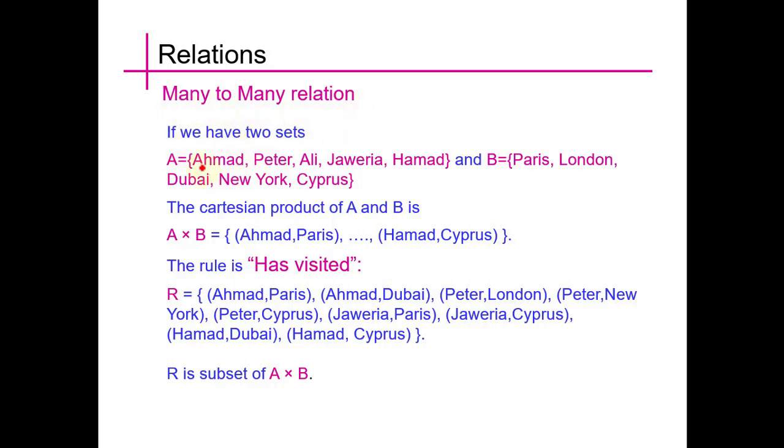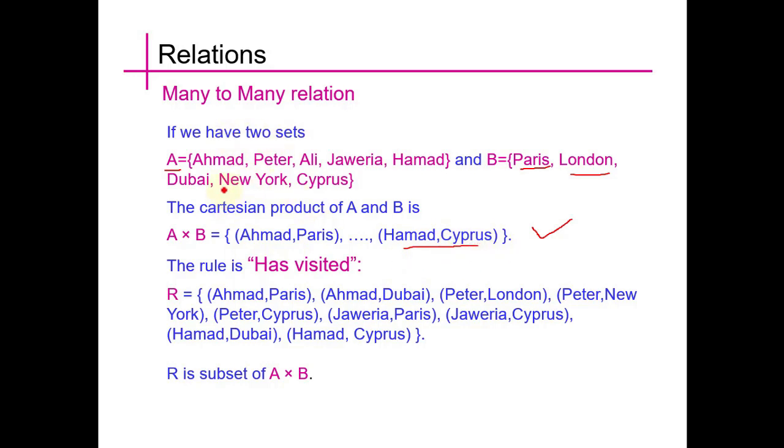If we have two sets, set A contains some persons, Ahmad, Peter, Ali, Javeri and Ahmad, and set B contains some cities, Paris, London, Dubai, New York and Cyprus. The Cartesian product of A and B is formed by associating each member of A with members of B. We have just shown the first pair and the last pair.